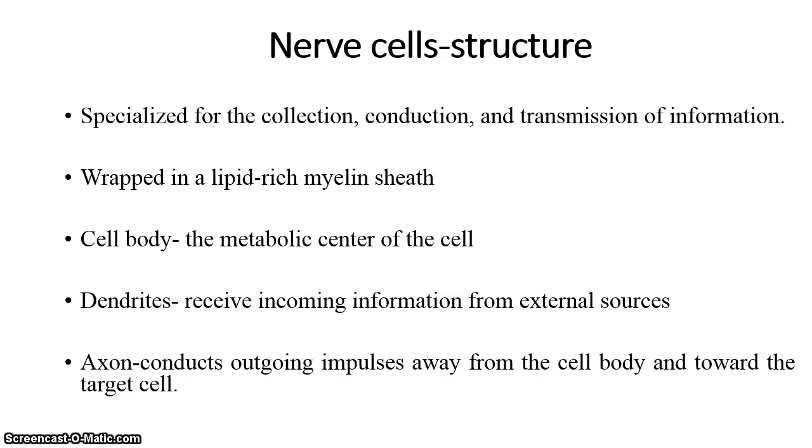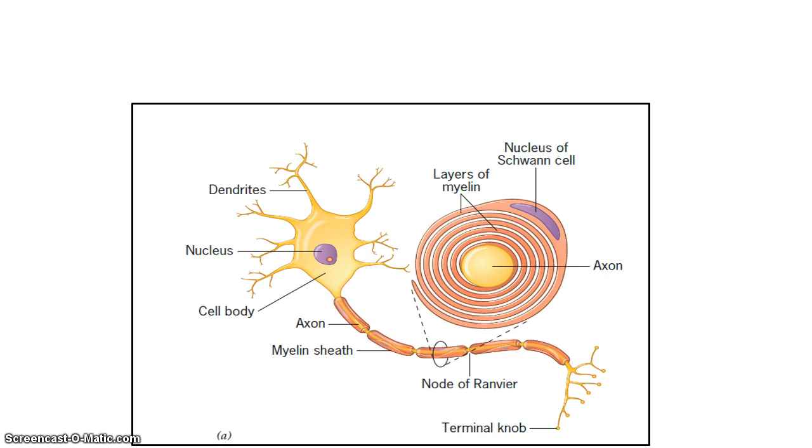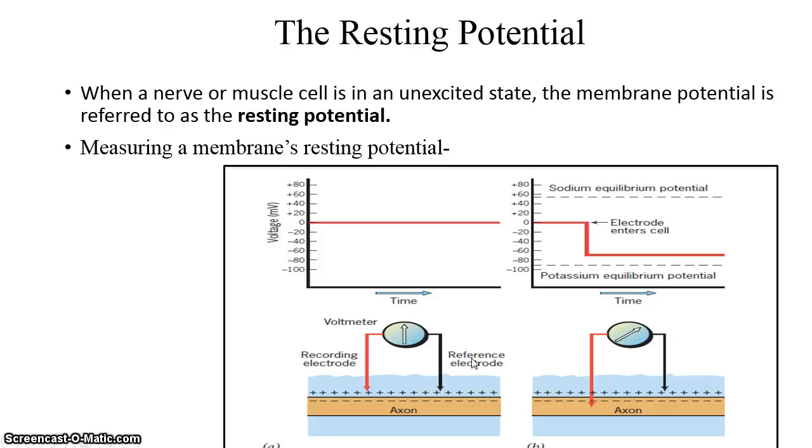In the last lecture we discussed the nerve cell structure. You can see this is the cell body, which has a nucleus, and this is the axon, which has this membrane. Keep in mind the axon has a membrane. Then we discussed the concept of resting potential. In that, the cell is in the rest state or unexcited state, and the membrane potential is minus 70 millivolt, which can be said to be the polarized state. Keep in mind that the polarized state is where the potential is minus 70 millivolt.